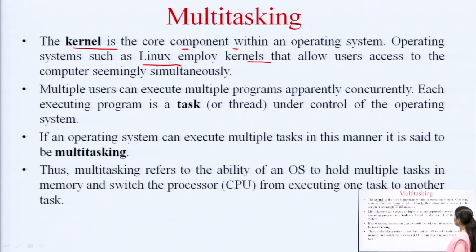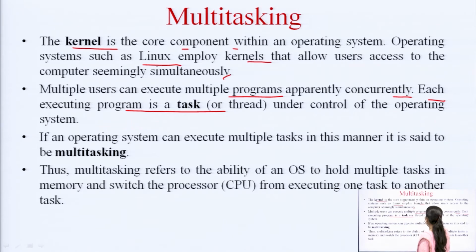seemingly simultaneously. Multiple users can execute multiple programs apparently or concurrently. So, many a times you will see that multiple users can access the same programs and can execute different modules simultaneously within the program. So, each executing program is a task or thread under the control of the operating system.